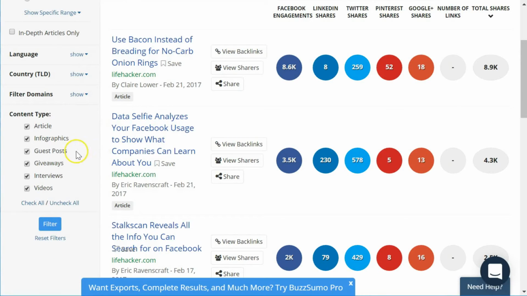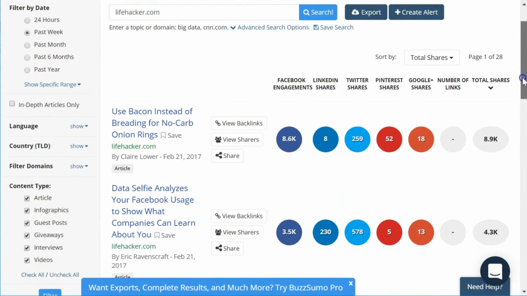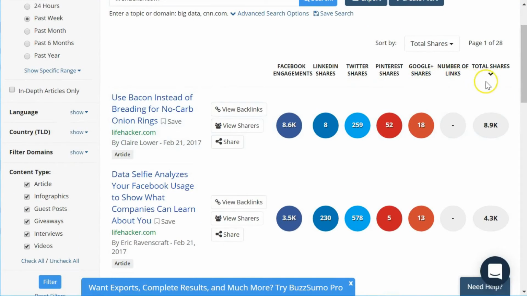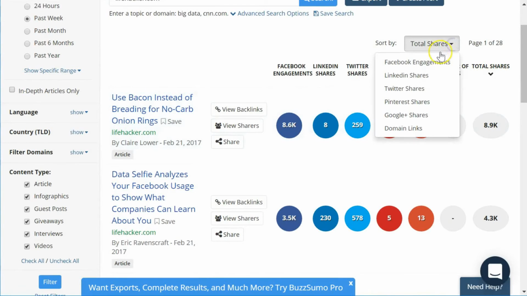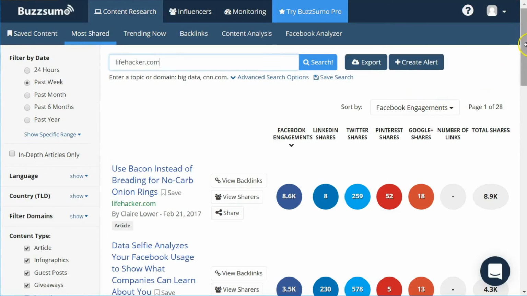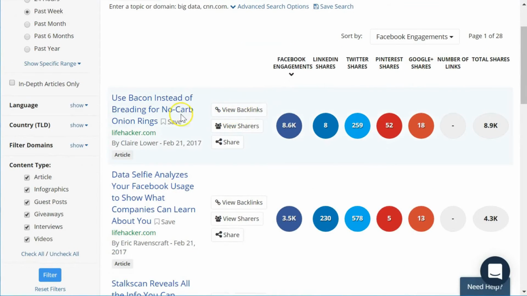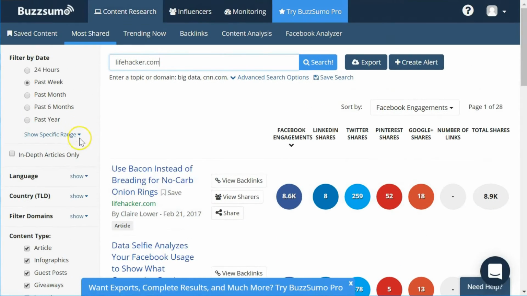And then at the very end, you can even go granular in terms of the type of content that the results will bring back. Articles, infographics, you can include videos, or you could exclude videos if you like as well. And of course, you can always change the default order. If you don't want to look by total shares, you can always look by the number of Facebook shares, for example, and change which way that the results are listed. But I find BuzzSumo can be a very, very helpful tool to see what is trending, see what you may have missed in the past.